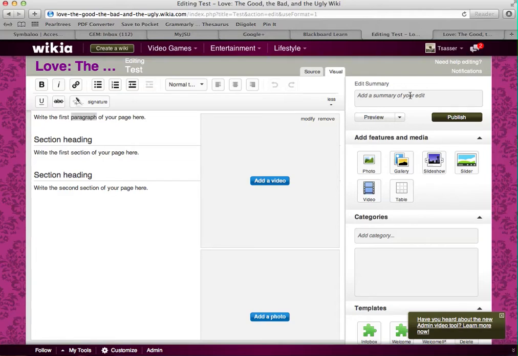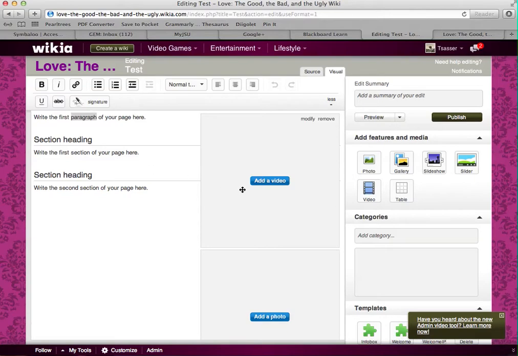Maybe it was just correcting some spelling or some grammatical errors, or adding a citation because you forgot to put one in. Whatever it is, just add a quick little summary of what you do. But that's just when you go in and edit after you've published it for the first time. So that is how you add a page to the wiki.